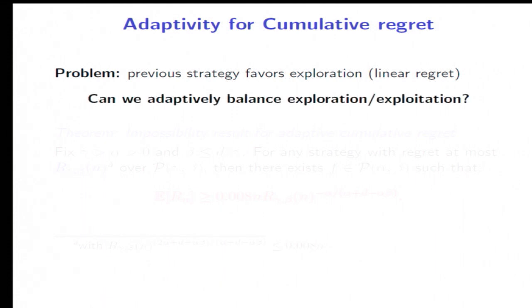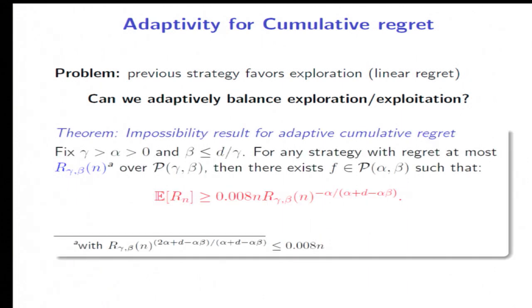Okay? So the question becomes, can we adaptively balance exploration and exploitation in this setting? Our main result is to show that it's actually impossible to do so. So let me walk you through this result. Fix two smoothness parameters, gamma and alpha.